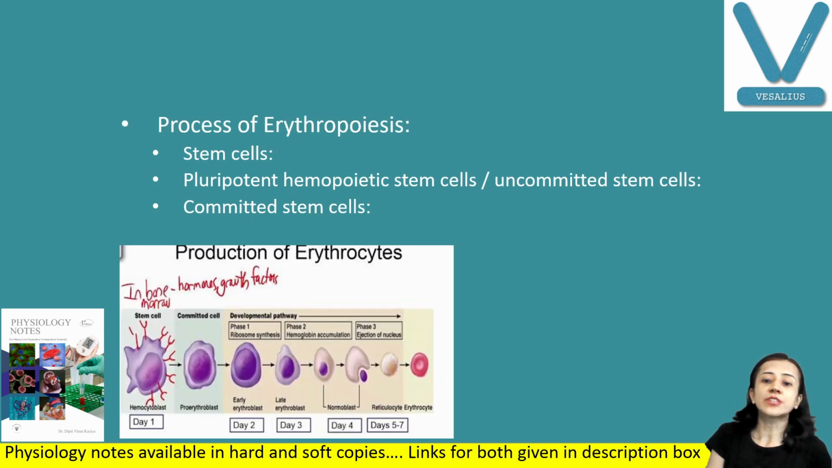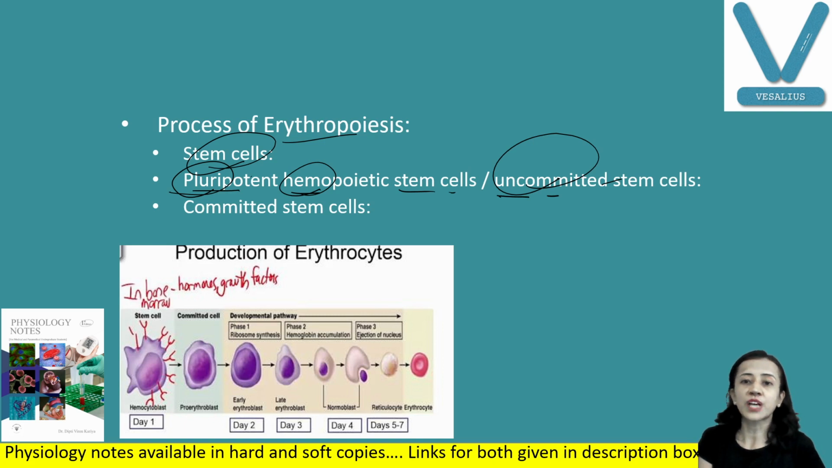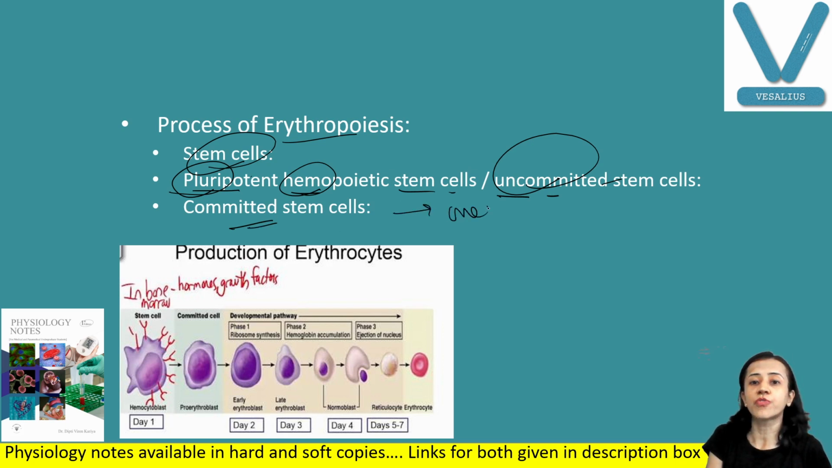Now, process of erythropoiesis. As we have discussed, all the blood cells are derived from stem cells, known as pluripotent hemopoietic stem cells. Pluripotent means they produce different types of cells. Hemo means blood cells, and these are stem cells. They are also known as uncommitted stem cells, not committed to produce a particular cell; they may produce RBC, WBC or platelet, anything. Then they are converted into committed stem cells, meaning now they produce one type of blood cell, either RBC or WBC or platelet.